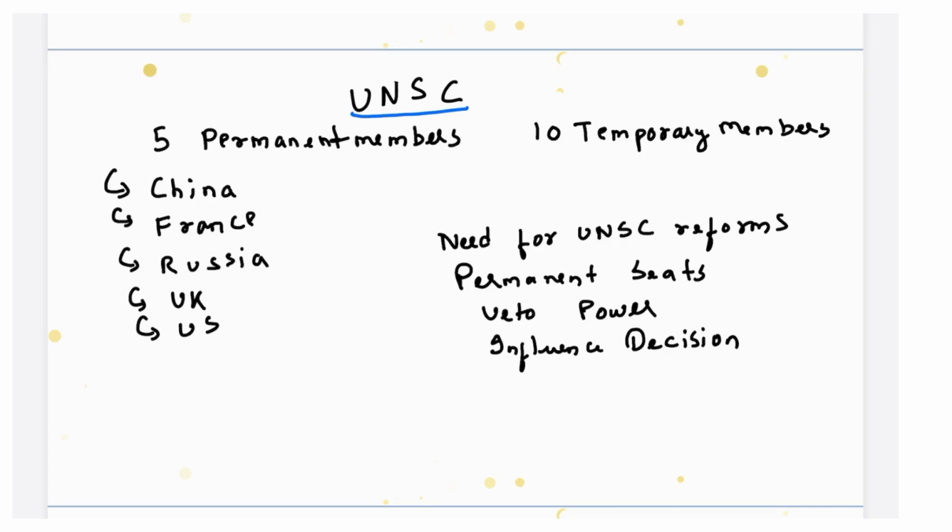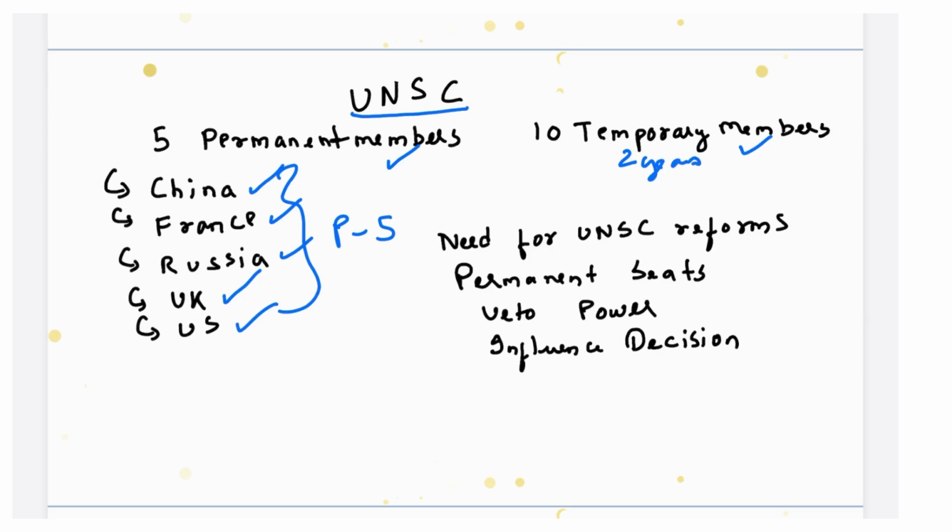UNSC has 5 permanent members and 10 temporary members. The permanent members are also known as P5 nations and they consist of China, France, Russia, United Kingdom and the United States. And the temporary members are elected on a temporary basis for 2 years.